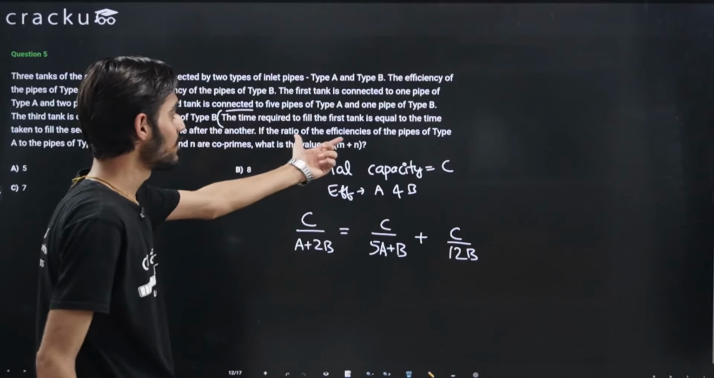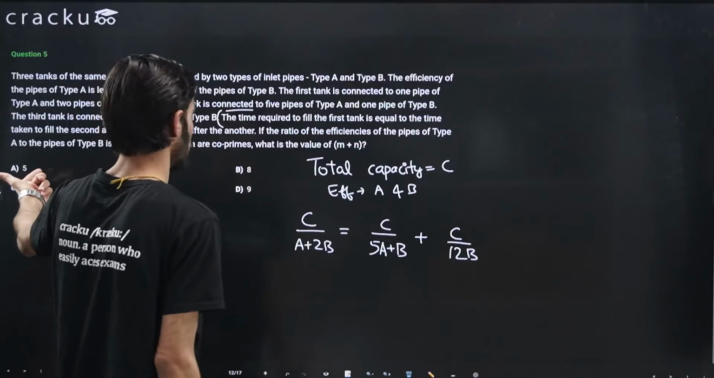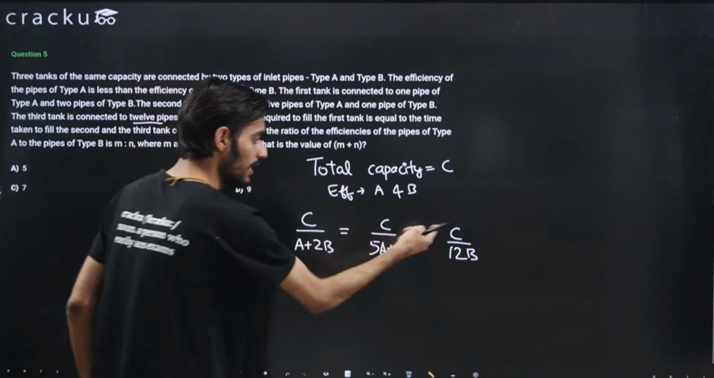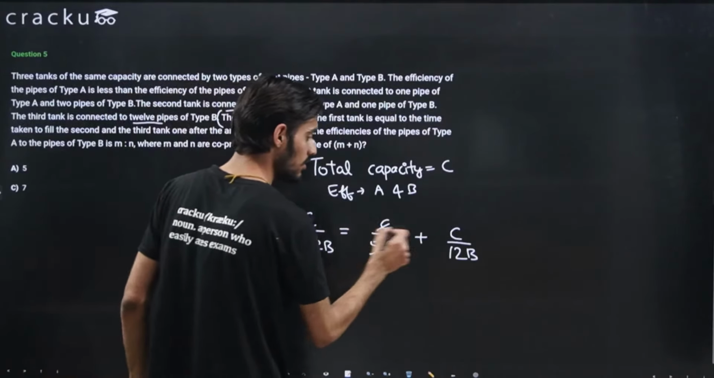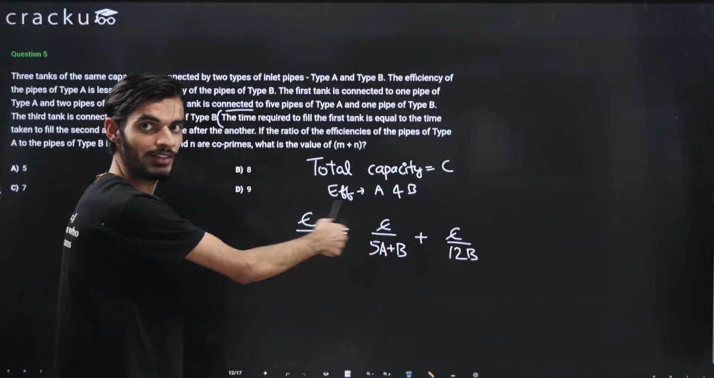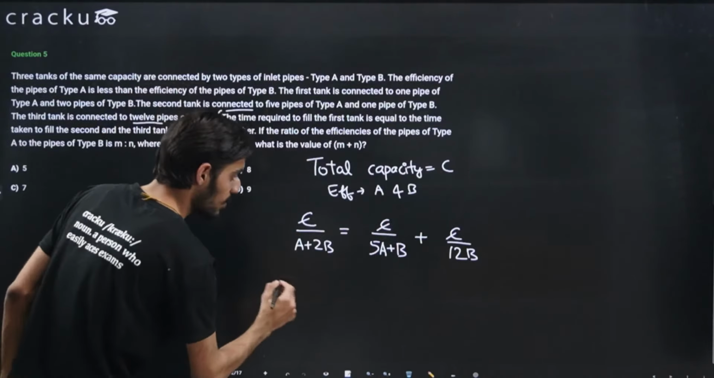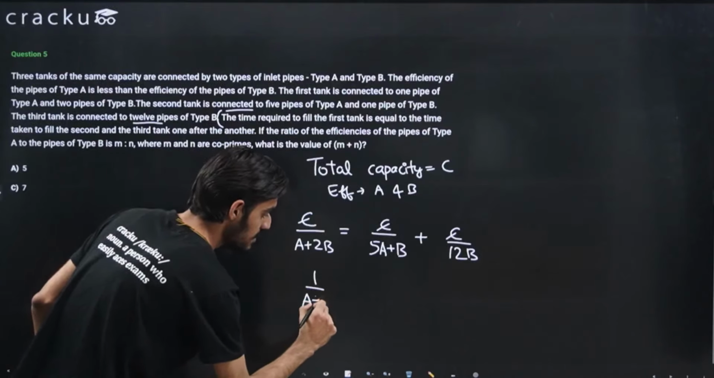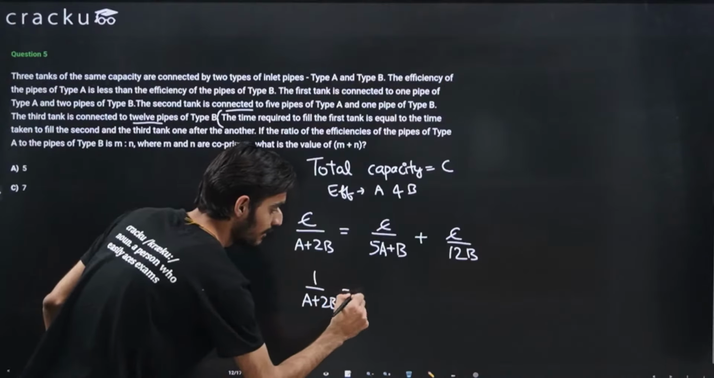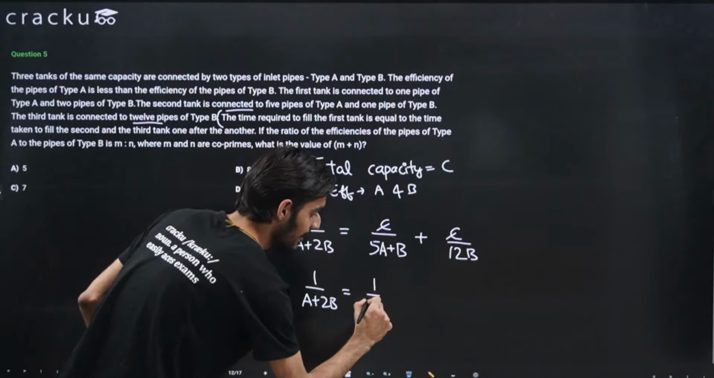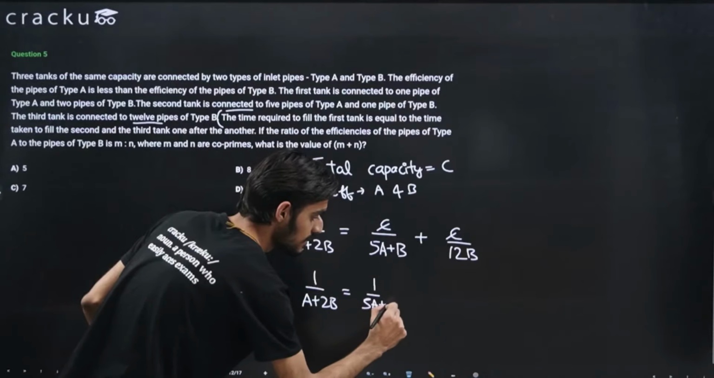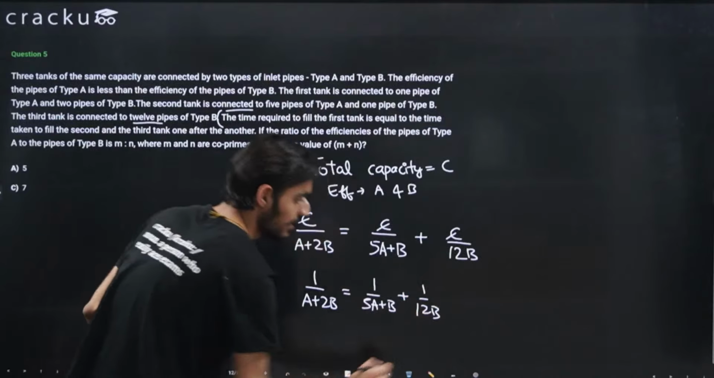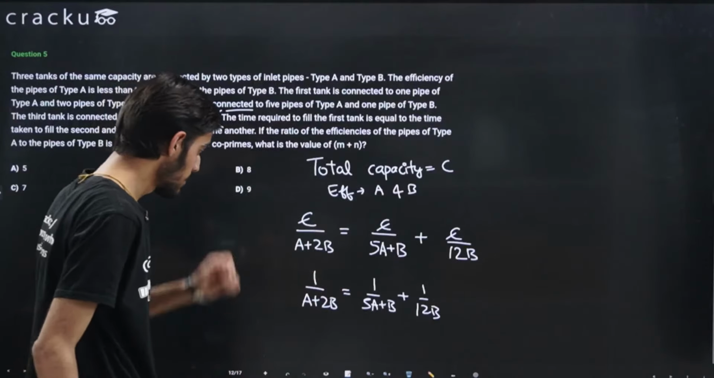Now we just need to find the efficiencies of type A and type B. So we just need to find the value of A is to B. Again, C can be cancelled out, as we can take C as common. Now what we are left with is 1 divided by A plus 2B, that will be equal to 1 divided by 5A plus B, plus 1 divided by 12B. So we just need to solve this.